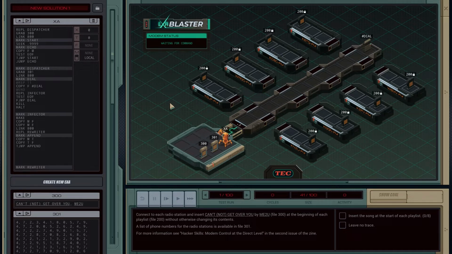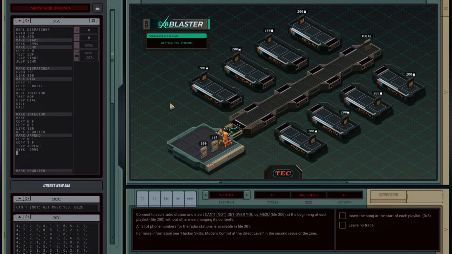But it's not the same file. We need to read it back to the rewriter, which is frustrating. We'll seek to -99999. Oh, it puts a little playhead on there. That's cool. And then basically we just need to read the file.